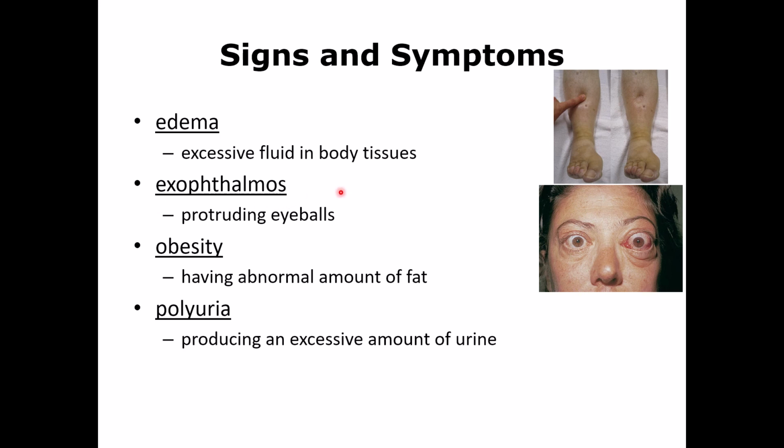Exophthalmos means the eyes are protruding. You can see the eyes, and the reason for this is that the person usually has a thyroid disease, and the tissue behind the eyeball swells up, and that will cause protrusion of the eye. So these eyes become infected, and they become dry. So it's a sign of thyroid disease.